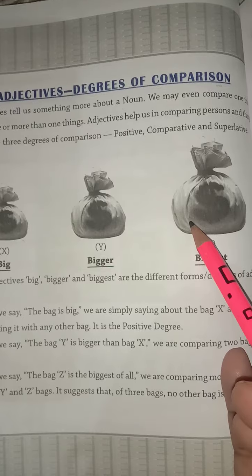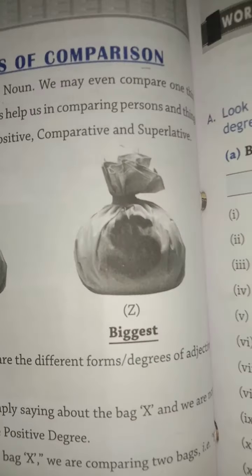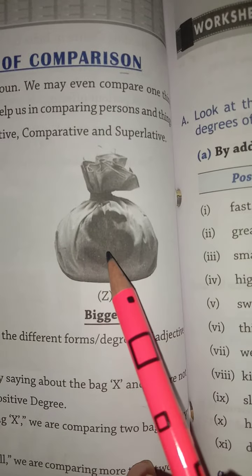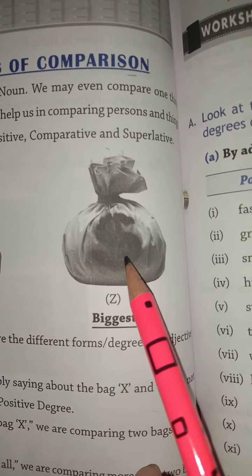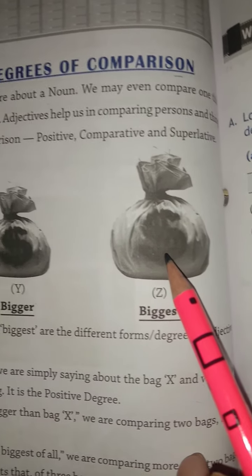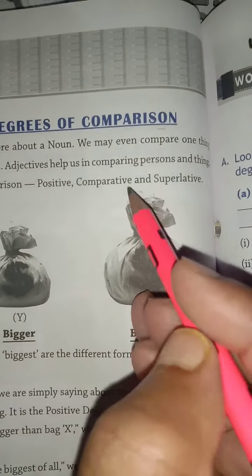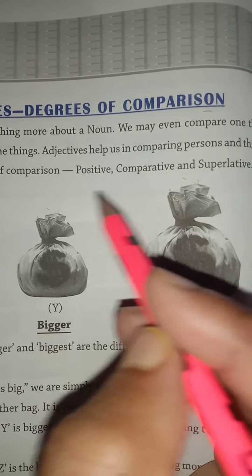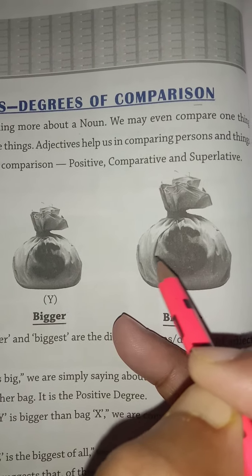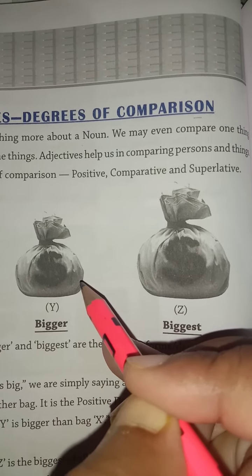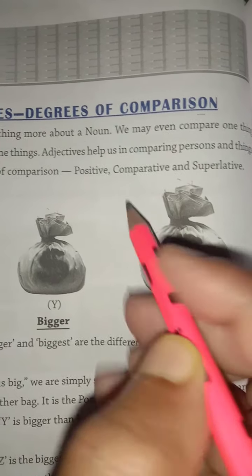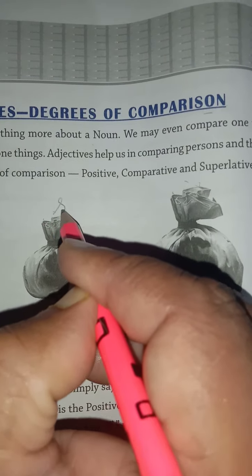Okay. Look at this. This is a bag, one bag. Okay. Now we have 2. Let us say we are comparing size in decreasing order. This is biggest and this is smaller.